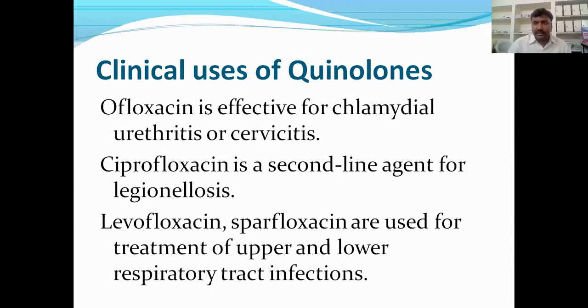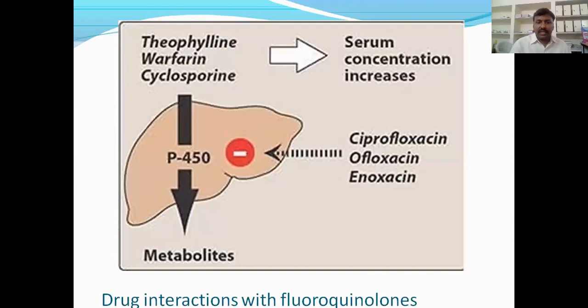I already said that first you can give for urinary tract infections, then GI tract infections, then soft tissue infections, then the bone, and after that respiratory tract infections. This is the way we can treat. Then come to the drug interactions.